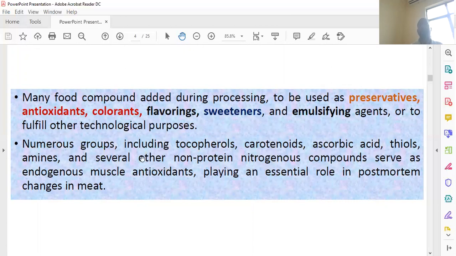Sometimes, with the demand for food, colors are more attractive, so you add colors for enhancement, and sometimes flavors and sweetness. So according to need, according to demand, and according to the availability of the food, during processing you add some quantity of minor food components or nutrients.